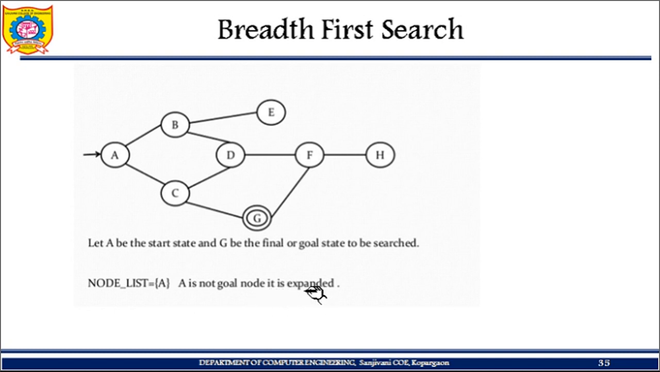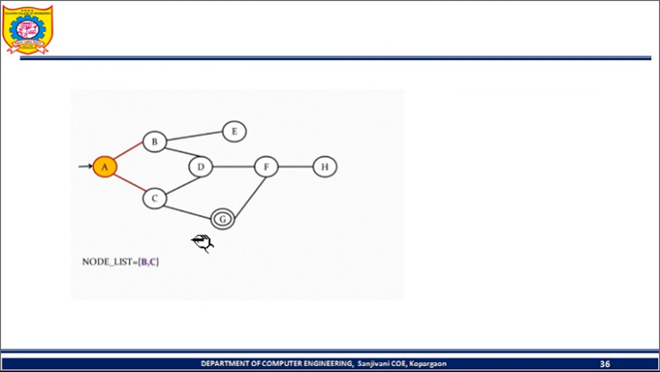So what is your rule? The rule is expansion. Find the children of A. What are the children of A? B and C. So I'll remove A from the node list because I'm expanding it. That was my rule. Now my children are B and C, so B and C both will come into my node list. Next, this is one level, right? This level is done.